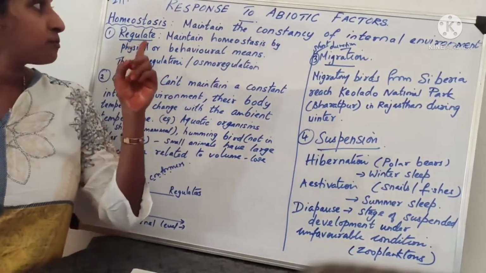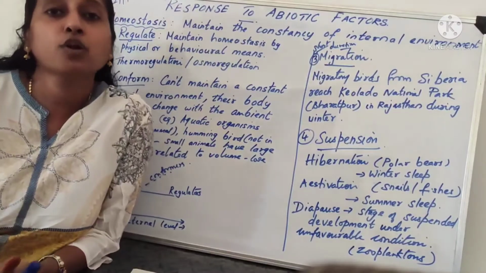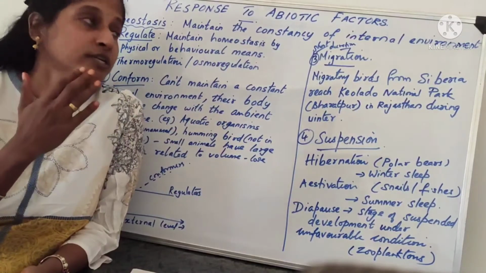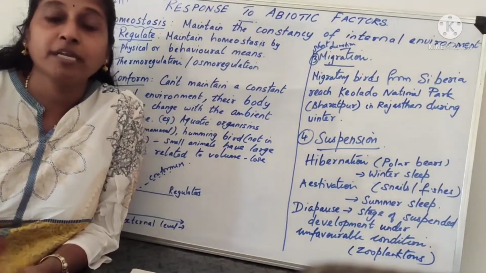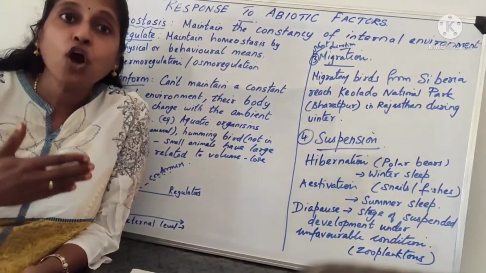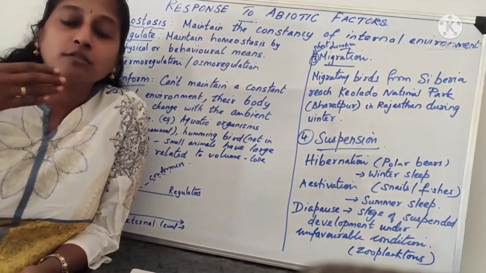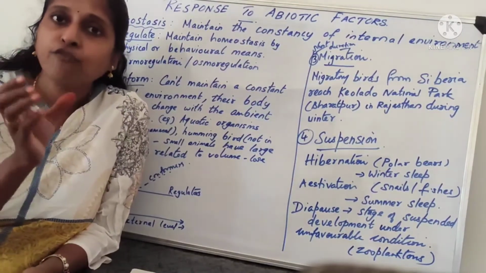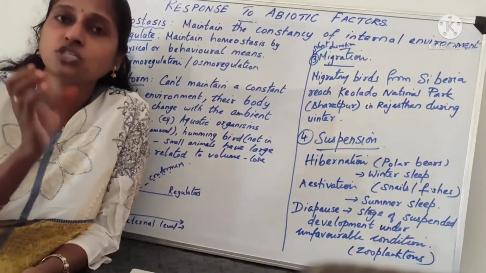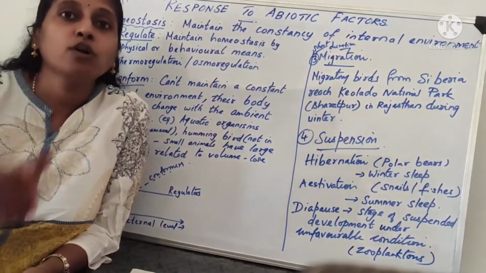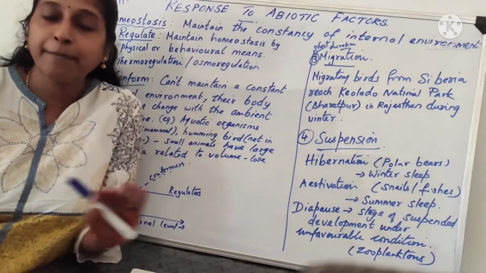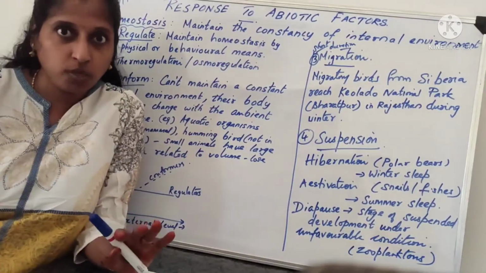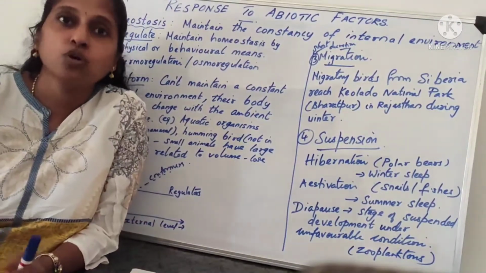Okay. So response to abiotic factor, number one, the term you have to learn is homeostasis. So what is homeostasis? Maintaining the constancy of the internal environment, means your internal environment, your body temperature, should remain constant. That we call homeostasis. If you are maintaining a constant body temperature, constant body metabolism, then the term we use is homeostasis. My body functioning is constant, there is no variation, then I call it homeostasis.